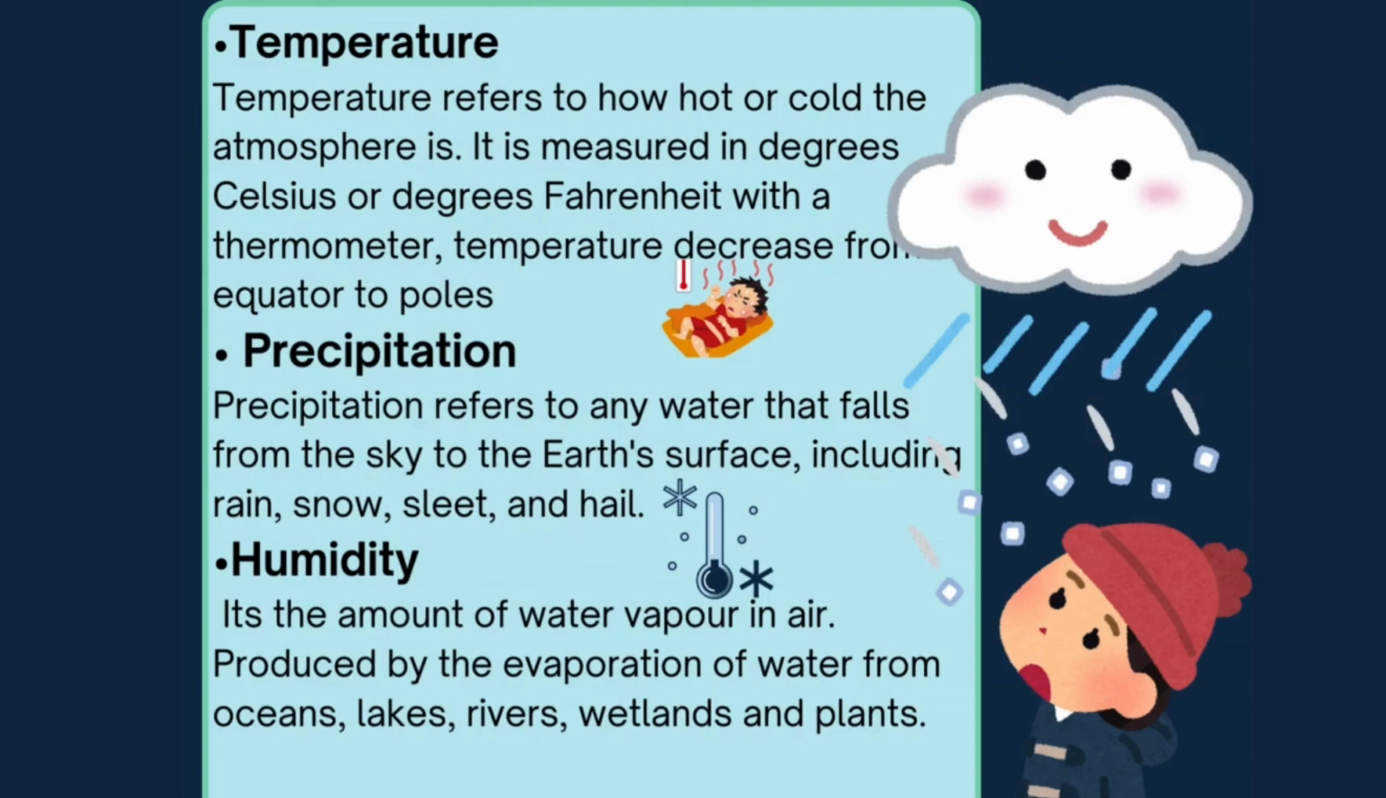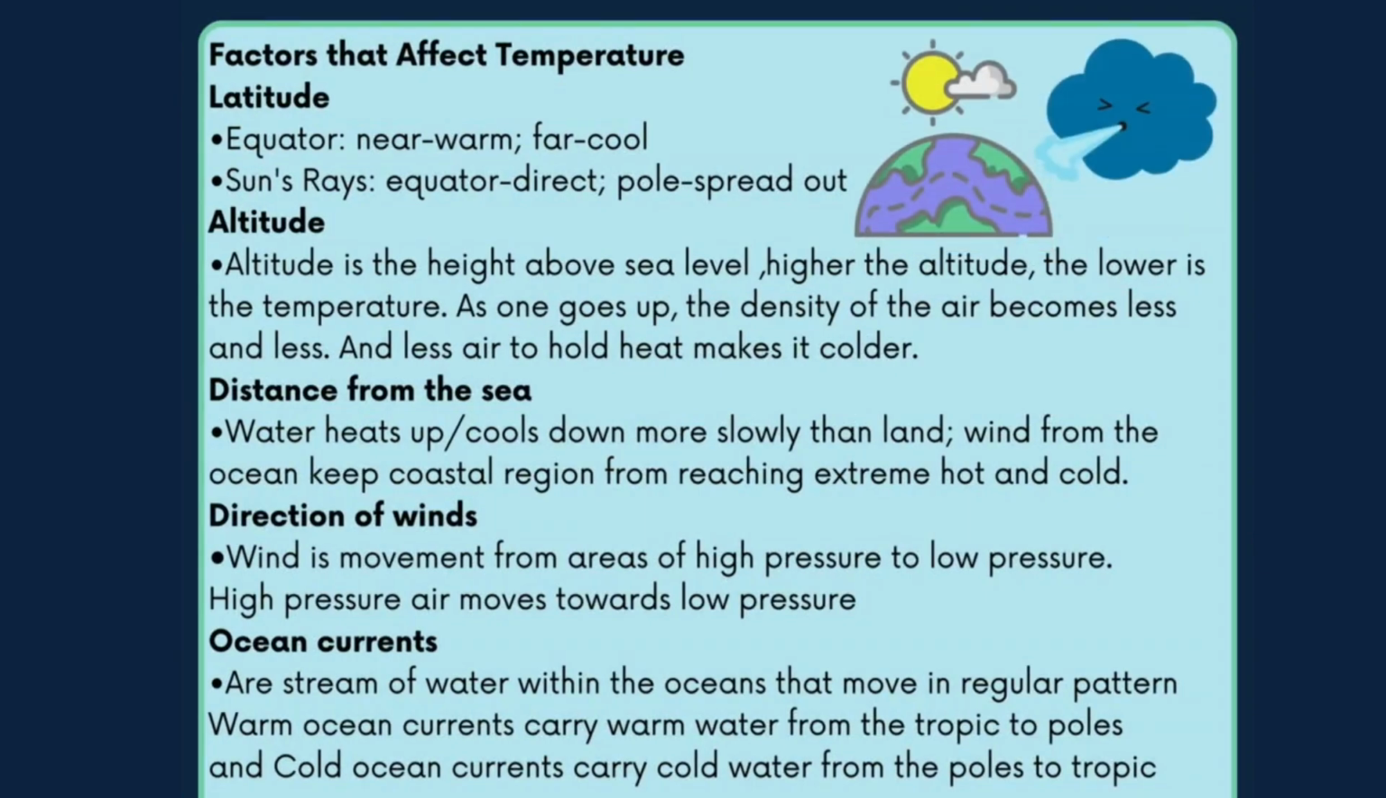Precipitation. Precipitation refers to any water that falls from the sky to the Earth's surface, including rain, snow, sleet, and hail. Humidity. It's the amount of water vapor in the air, produced by the evaporation of water from oceans, lakes, rivers, wetlands, and plants. Factors that affect temperature are